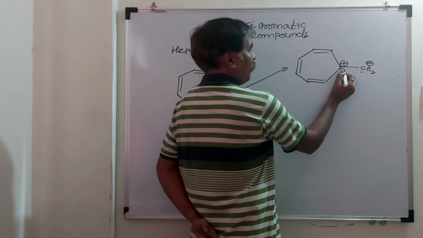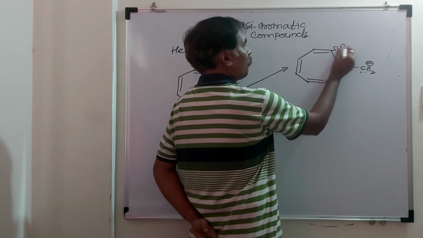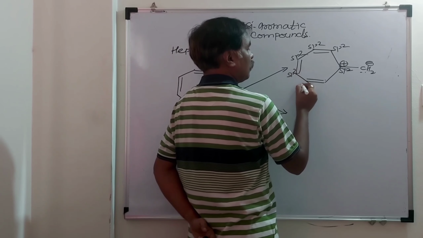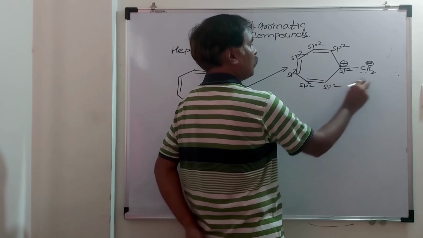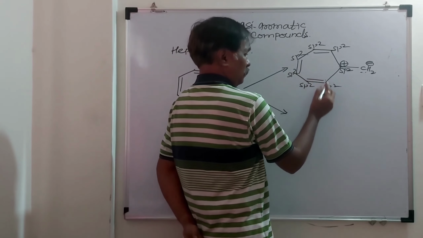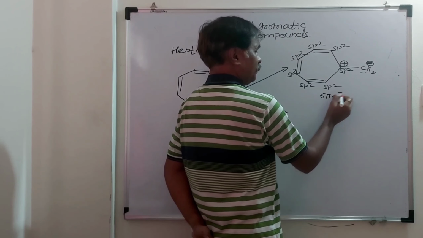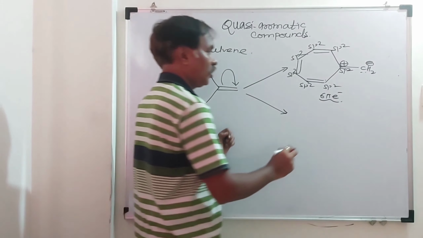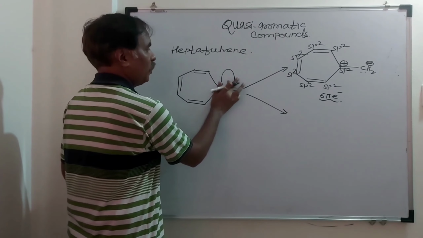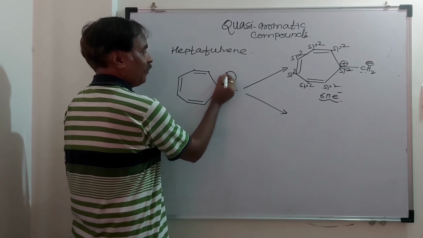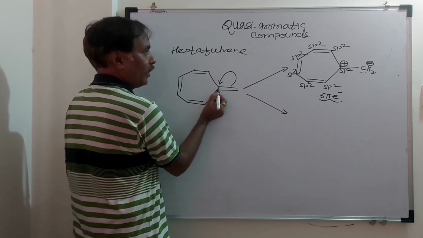Hybridization of each carbon is sp2, and it is planar. Total number of pi electrons, 6 pi electrons, and it obeys Huckel's rule. This is stable. What is the second possibility? Breaking a pi bond and shifting of electrons like this, and this carbon will acquire negative charge.